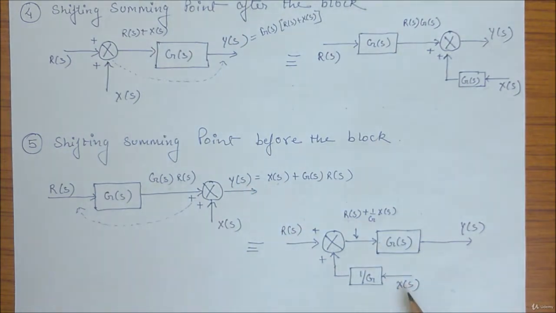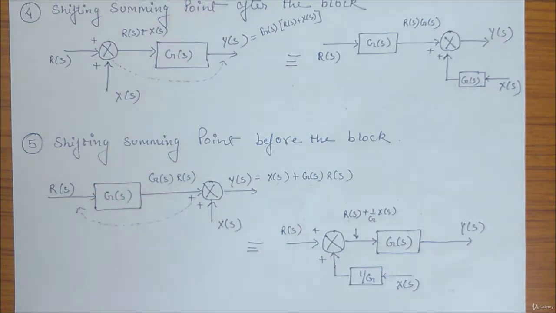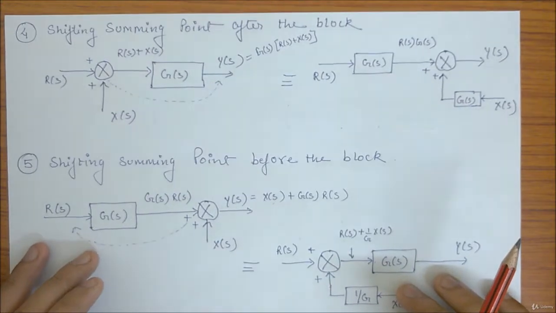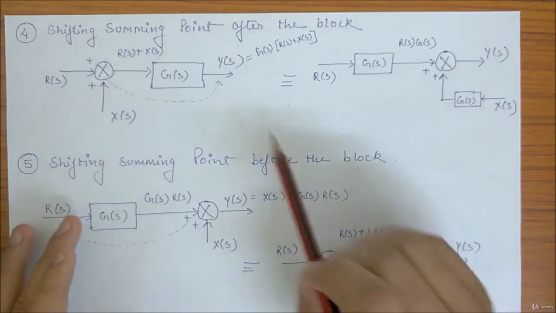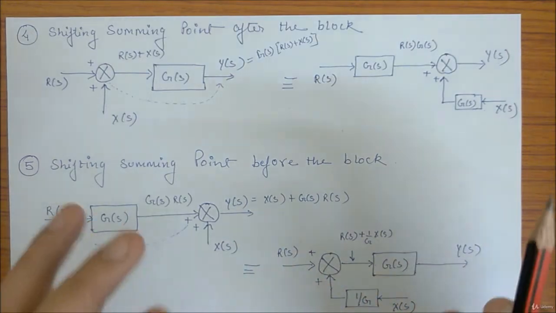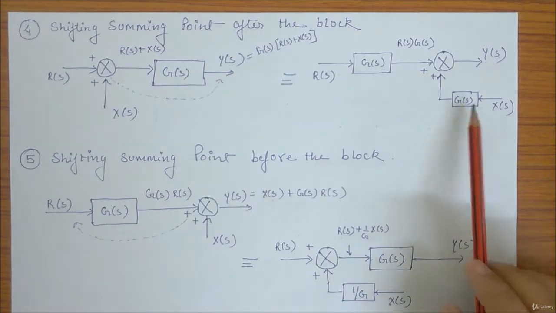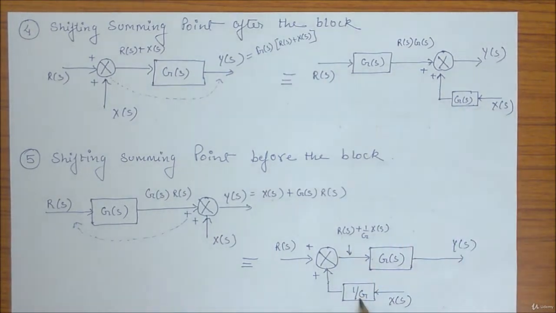Same thing, XS is my input, RS is my input, YS is my output. So this whole block is representing this whole block. This is a bit tricky, you should go through this again. The only thing I did is I kept the output from the branches same. That's it, nothing much. And accordingly I made changes here and here.